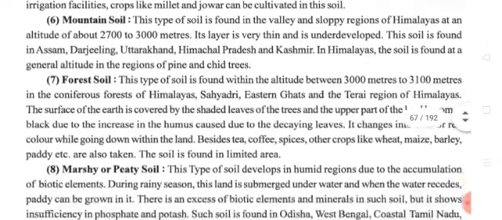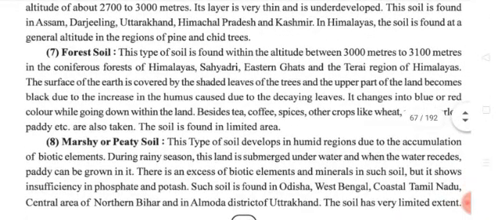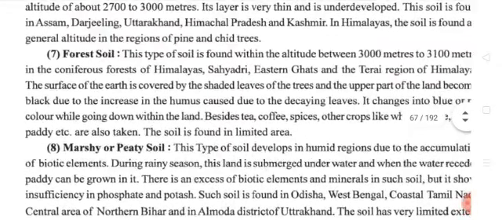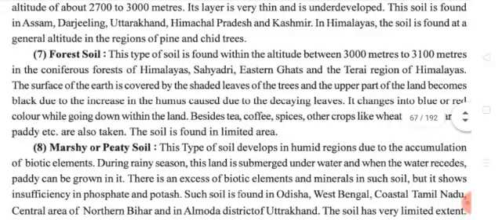Next we will see forest soil. From the word meaning itself you can understand what forest soil is, where the trees are growing. This type of soil is found at altitudes between 3,000 and 3,100 meters in the coniferous forests of the Himalaya, Sahyadri, Eastern Ghats and the Terai region of the Himalaya.